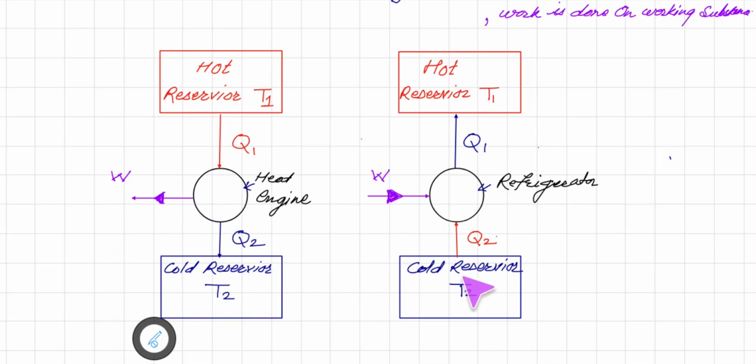But now here heat is absorbed from the cold reservoir which is at temperature T2, and in order to absorb the heat from the cold reservoir and reject it to the hot reservoir, we need to do some external work with the electric motor. We are doing that using electrical energy. So work is to be done on the system so that heat energy can be absorbed from the lower temperature reservoir and can be given to the hot temperature reservoir.